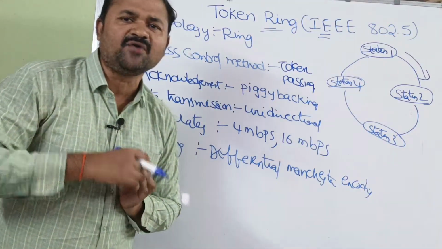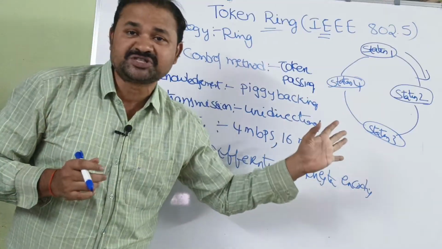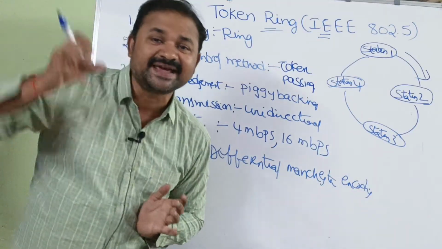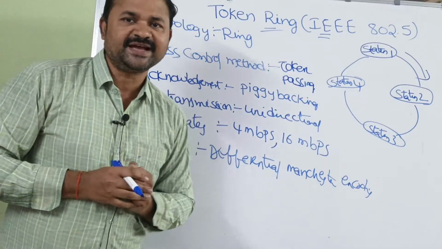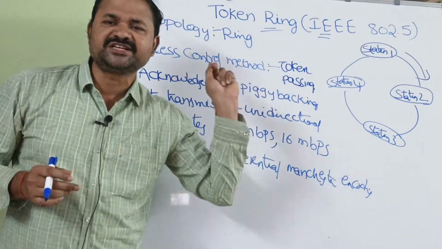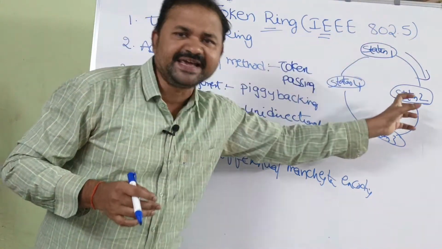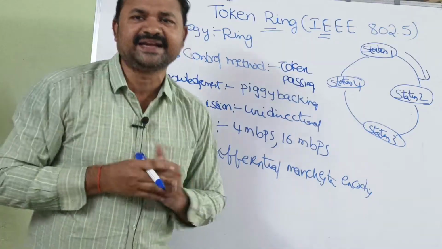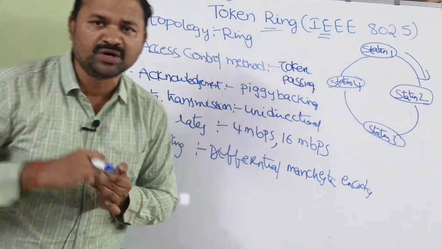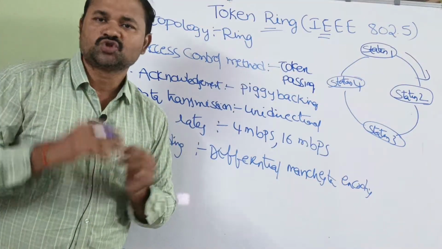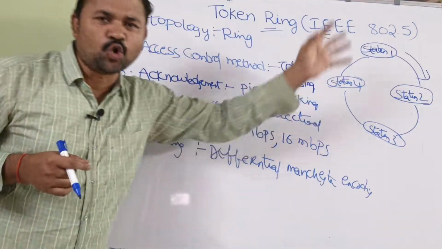So here we don't have any collisions. Why? Because multiple stations are not trying to transmit data simultaneously. At a time, only one station can send the data. So if station 1 is trying to send the data, then no other stations are allowed to transmit the data. So we don't have any collisions here. That is about token passing.